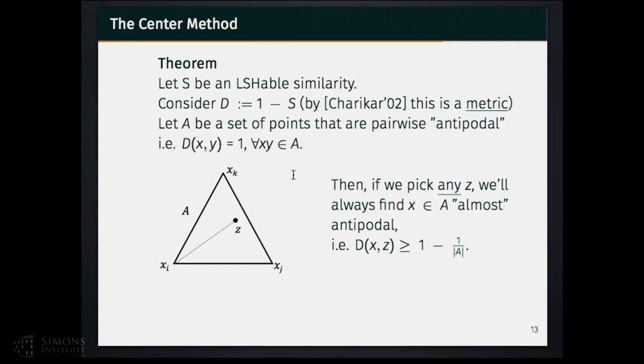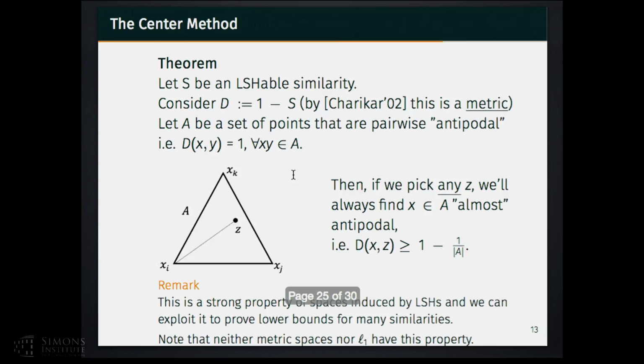defined on A. Then, if we pick any other point Z, which is not in the set A, we will always find a specific point X in A which is almost totally dissimilar to our point Z. In other words, the distance between X and Z is greater than or equal to 1 minus 1 over the cardinality of the initial set A. So this is a really strong property induced by LSH spaces, and we can exploit this property to prove lower bounds for a wide range of similarities.